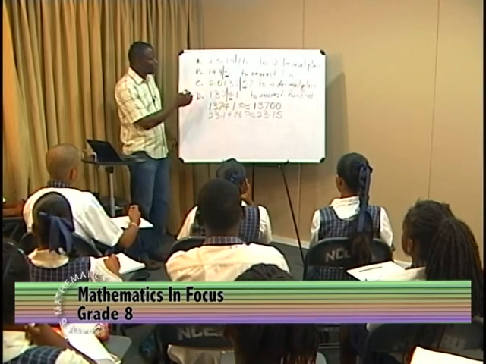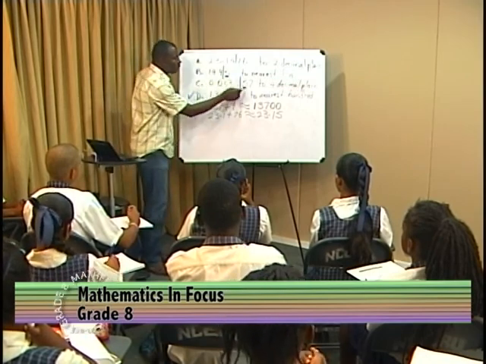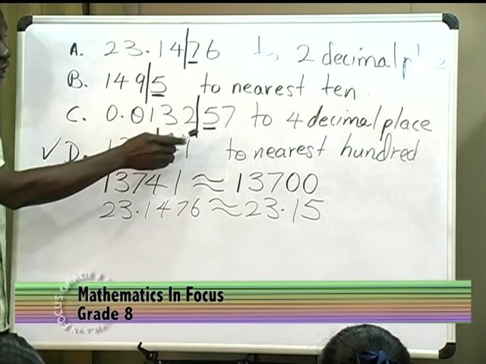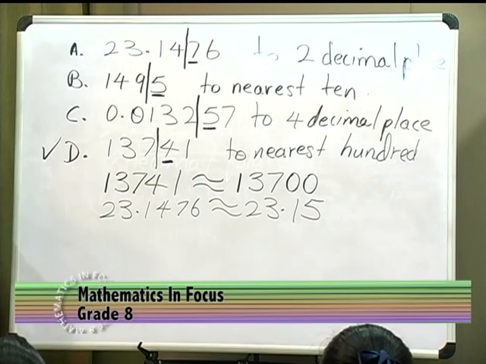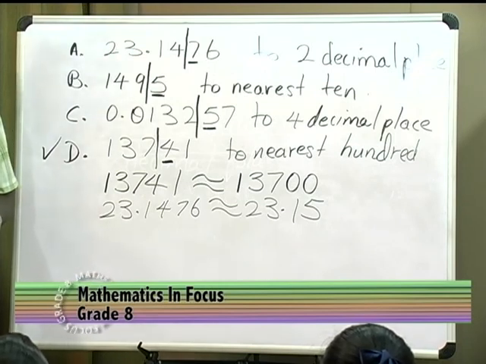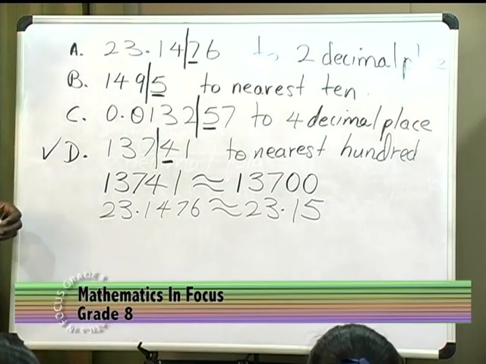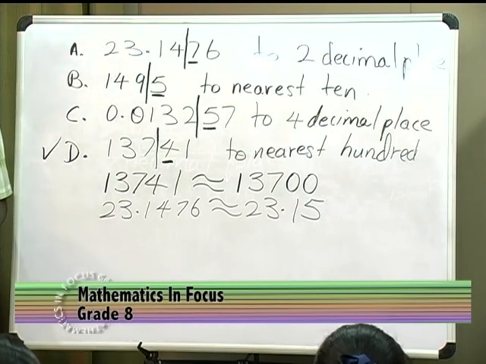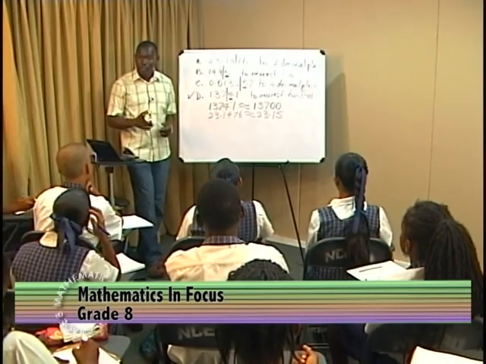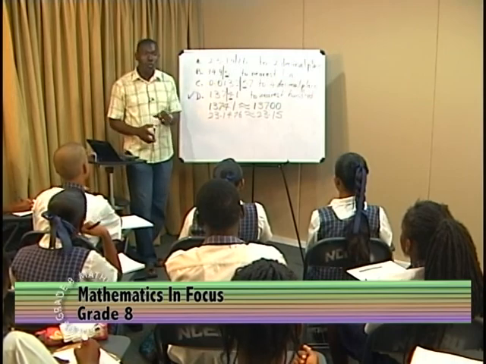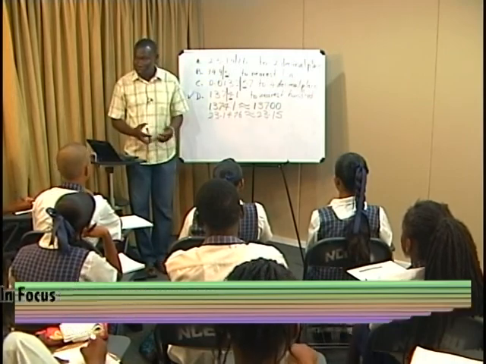If the number which comes after here is exactly 5, well, then we have 2 options. We need to now look back at the previous digit. What we are looking for is to see whether the previous digit is odd or even. And if it is odd, we apply the same rule which says if it is more than 5, to increase by 1. And if it is even, we keep the number as it is.